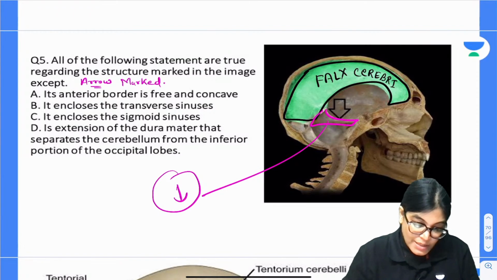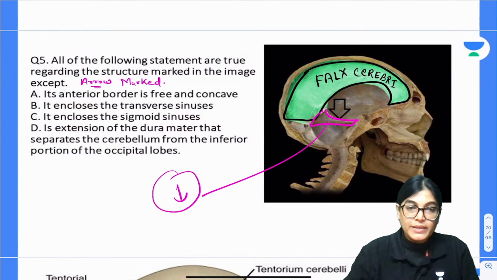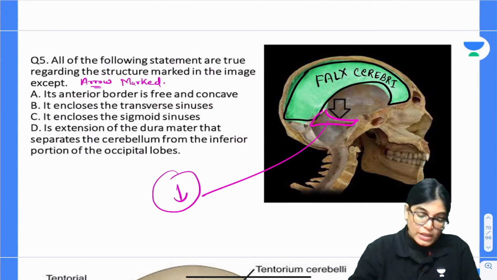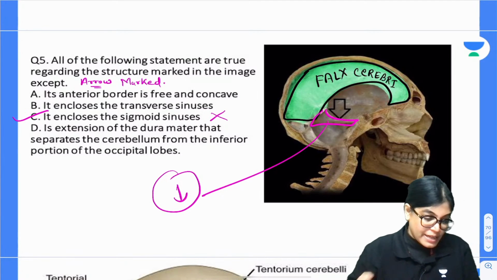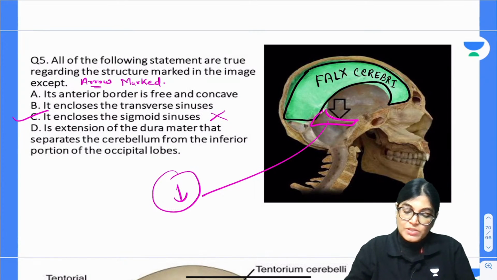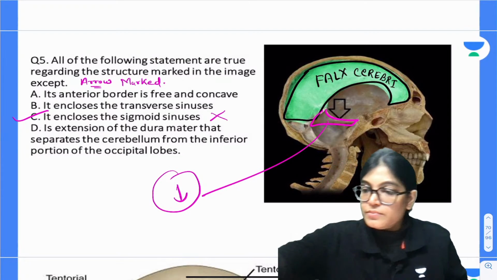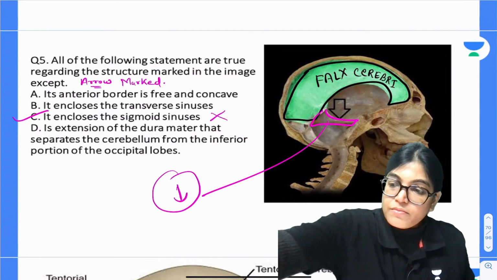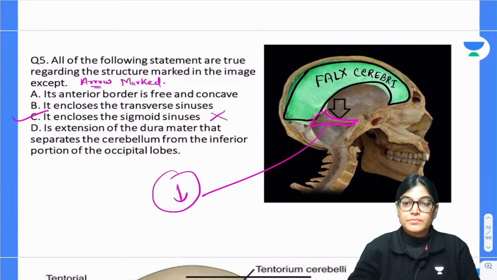My dear aspirants, I got a correct answer from Amitabh Behra. Yes, Amitabh Behra is absolutely right. It encloses the sigmoid sinus is an absolutely wrong statement. So Amitabh, can you tell me which structure this is? Can you identify the arrow mark structure?